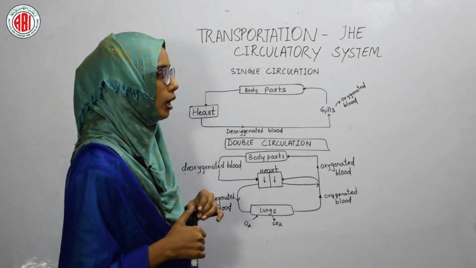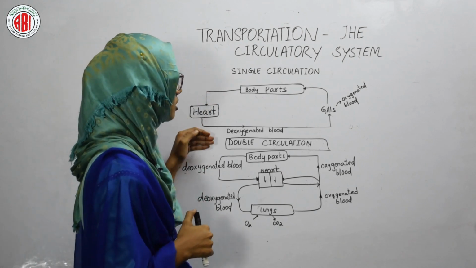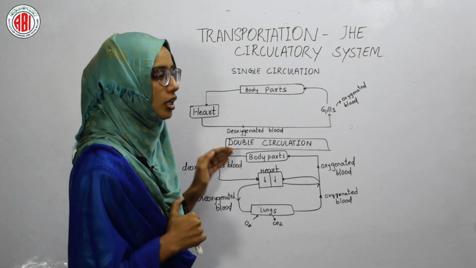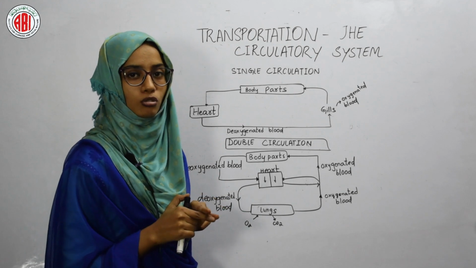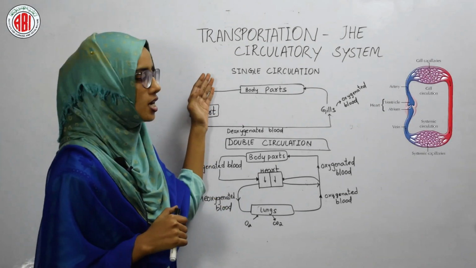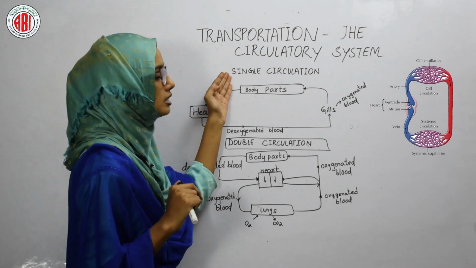Now we will study about the two types of circulation, that are single circulation and double circulation. In human body, the double circulation occurs because the blood flows through the heart twice, means 2 times. The blood flows through the heart 2 times in the human body, whereas in some animals like fish, the blood flows through the heart only once. So it is called as single circulation.